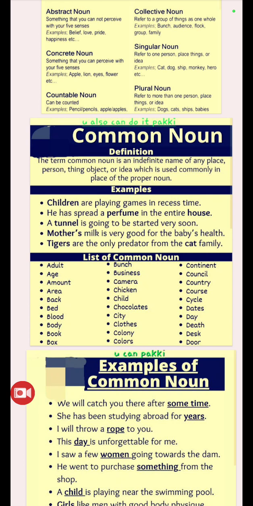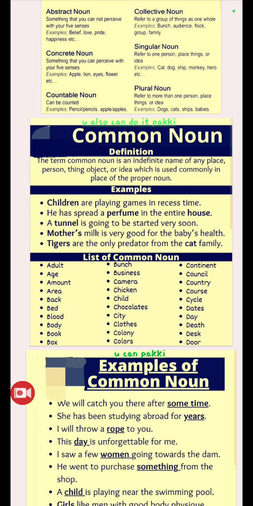Children are playing games in recess time. Who are the children? Is there a boy? Are there girls? Or both? Or we can't identify who they are and what about them. So we call it a common noun. He has spread a perfume in the entire house. We don't know what that perfume is, which type of perfume, anything. So that one also we can take as a common noun.